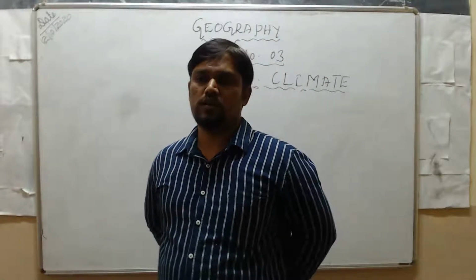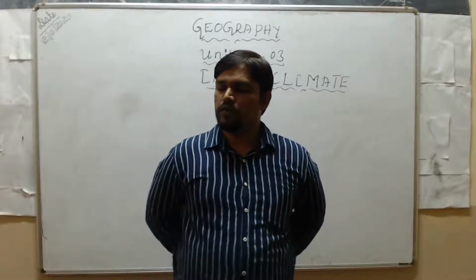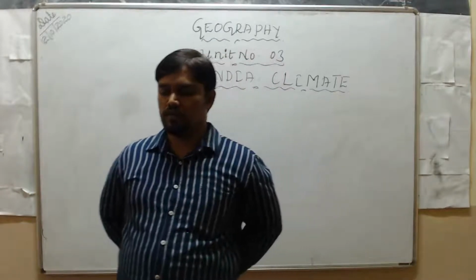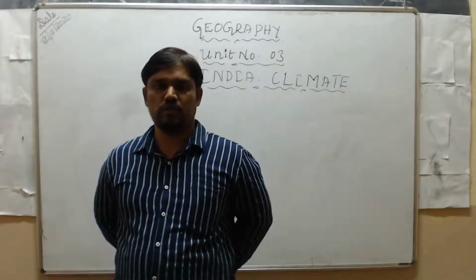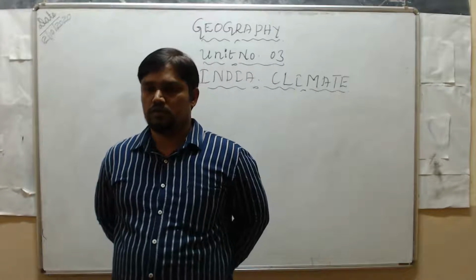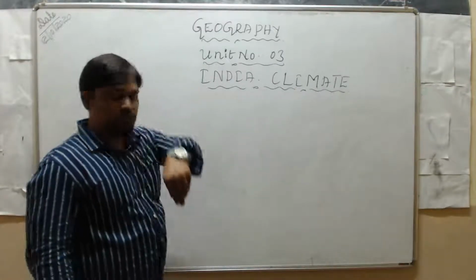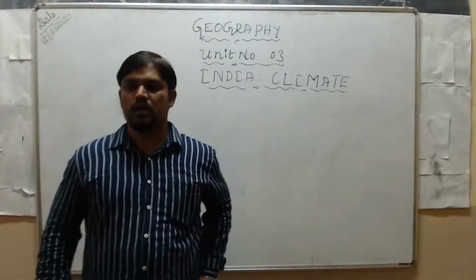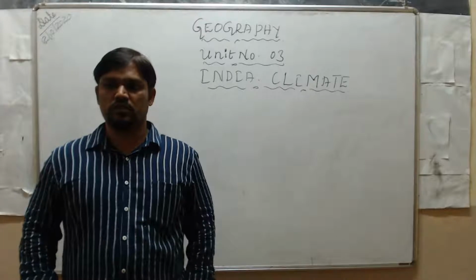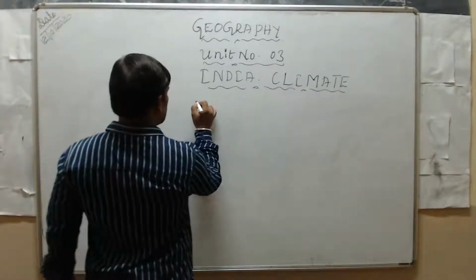The Meteorological Department. They are the summer season, winter season, rainy season, and retreating monsoon season. In the previous class we have discussed that.